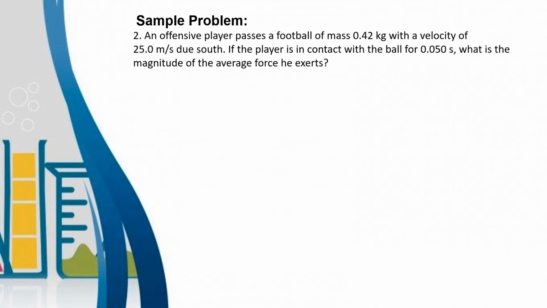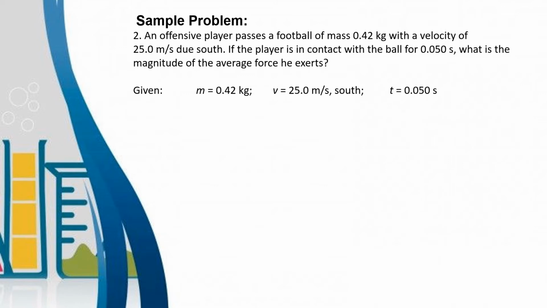Number 2. An offensive player passes a football of mass 0.42 kg with a velocity of 25.0 meters per second due south. If the player is in contact with the ball for 0.050 seconds, what is the magnitude of the average force he exerts? In this problem, we will relate impulse to momentum. There's already a change in momentum because of the application of force from the player to the ball.